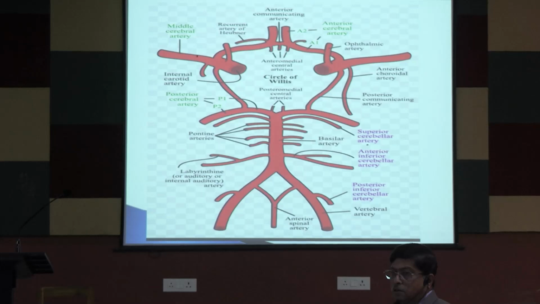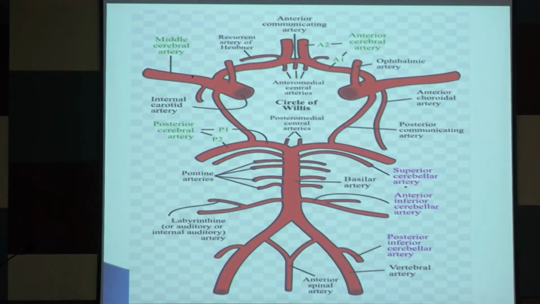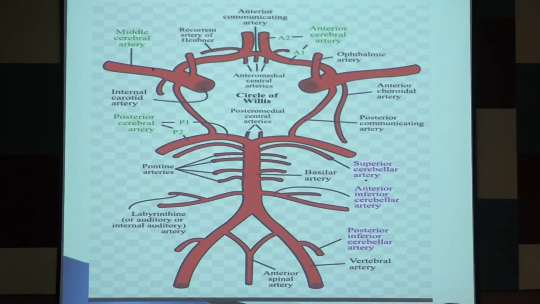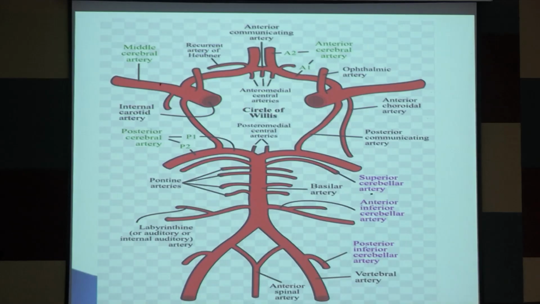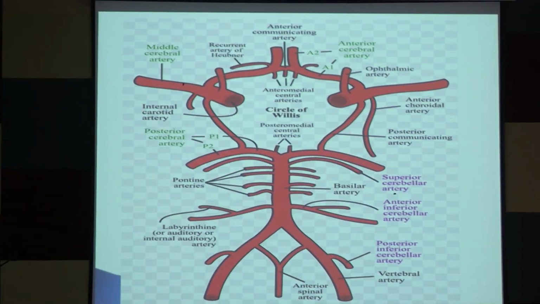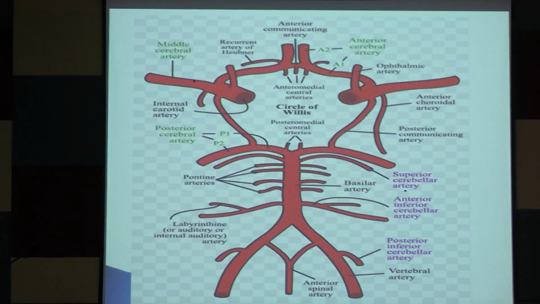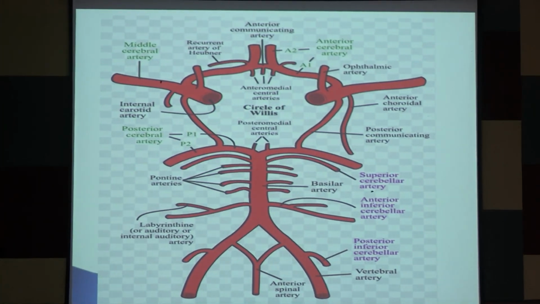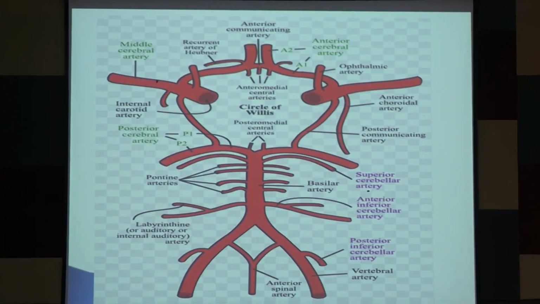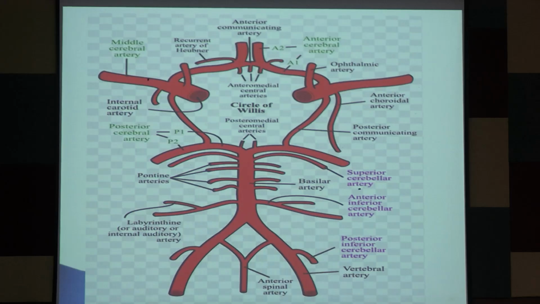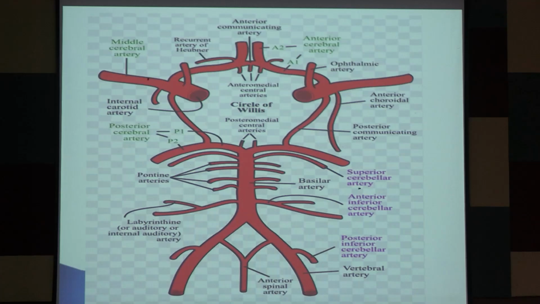Now comes the posterior cerebral circulation. In the posterior circulation, you know there is a vertebral artery. The two vertebral arteries meet to form the basilar artery. From the basilar artery, there are the superior cerebellar artery and the anterior inferior cerebellar arteries. There are pontine arteries from the basilar artery, and the basilar artery divides into two posterior cerebral arteries. The posterior cerebral artery also has P1 and P2 segments. Before it gives the posterior communicating branch, it is the P1 segment. After it gives the posterior communicating branch, it is called the P2 segment.